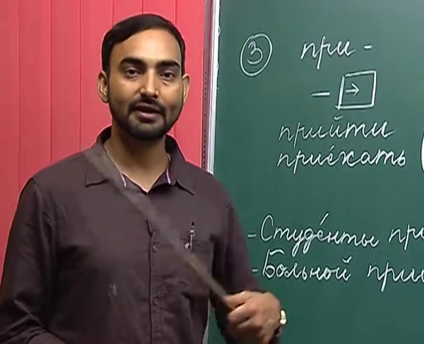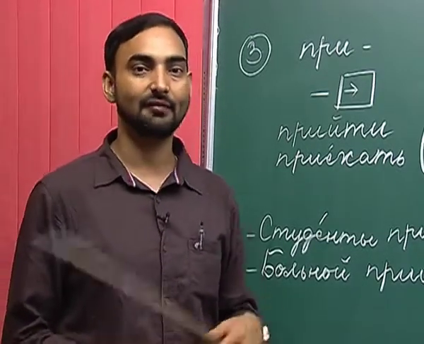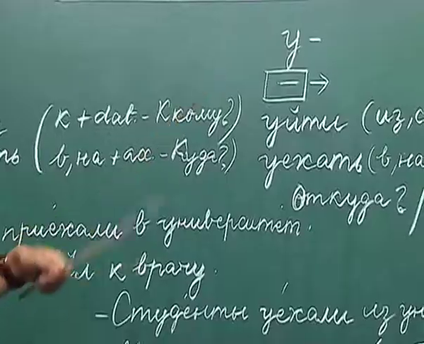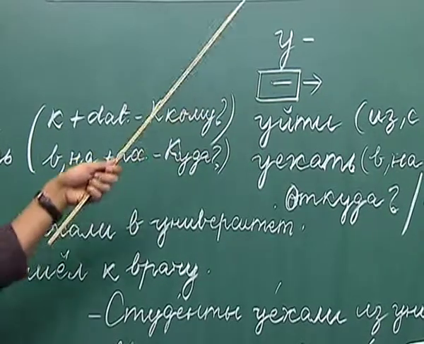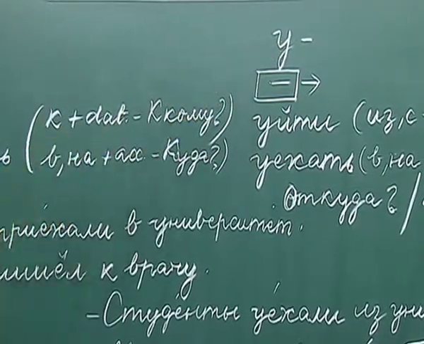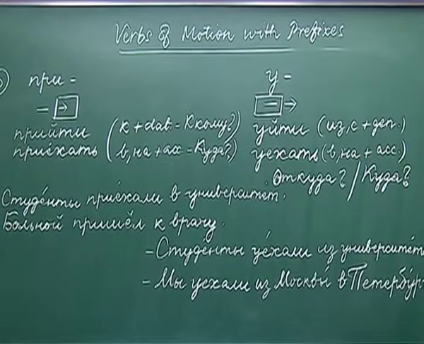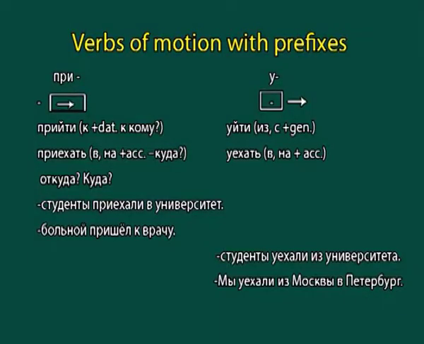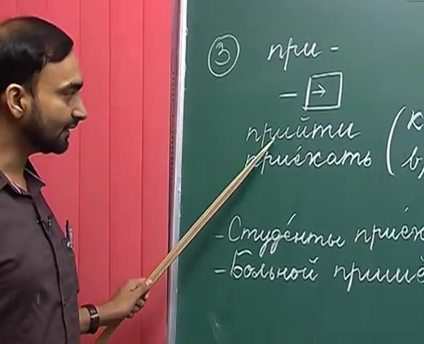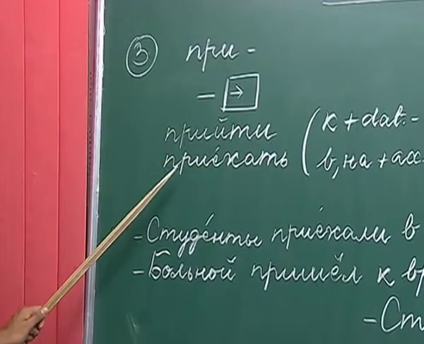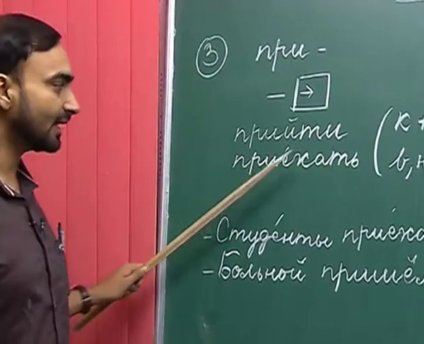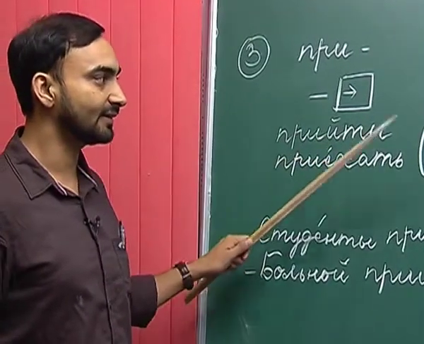But when you are reaching or arriving at a place, then we will use the prefix pre, and when you are leaving or coming out of a place, then we use the prefix u. So, what happens when we add these prefixes to the verbs of motion ichi and yechat? Pre, when it is added to the verb of motion ichi, we get the verb prichi, and if we add this prefix to yechat, we get priyechat, prichi and priyechat.